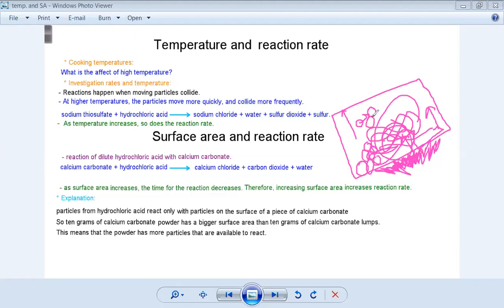Okay, when they move faster, this is a particle and another particle, this particle will hit, will collide, that means touch the other one much faster, okay? So here is the reaction. The reaction is because of the colliding of the particles. When the moving particles collide with each other, this is the reaction. So they will form a compound. They will join to each other, atoms together, and form another compound.